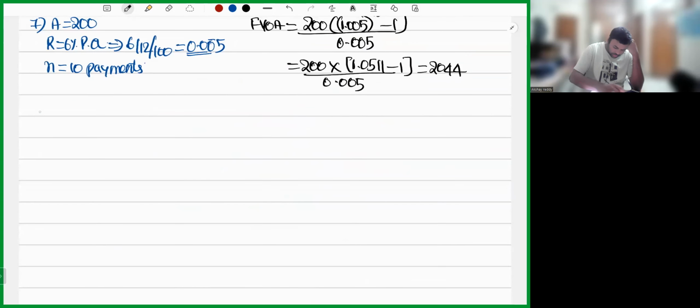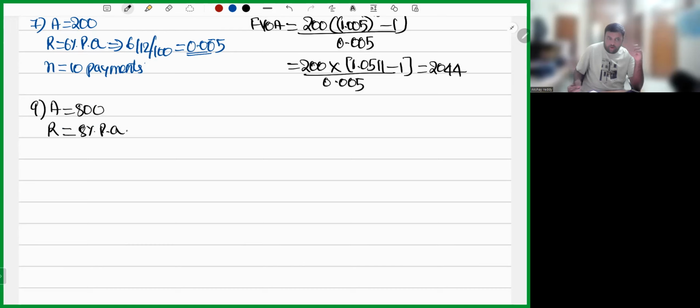First, let's do 9th one. So he's telling A is equals to 800. Next, he is telling R is equals to 8% per annum.